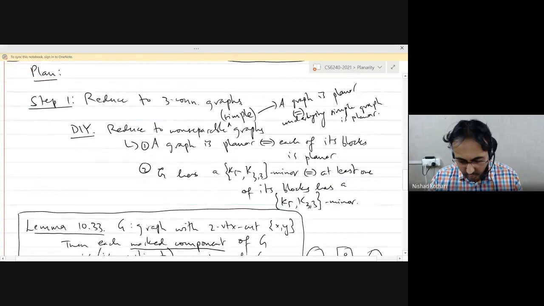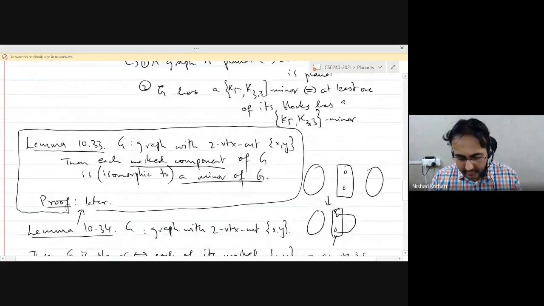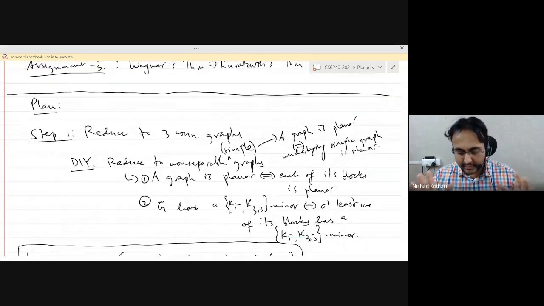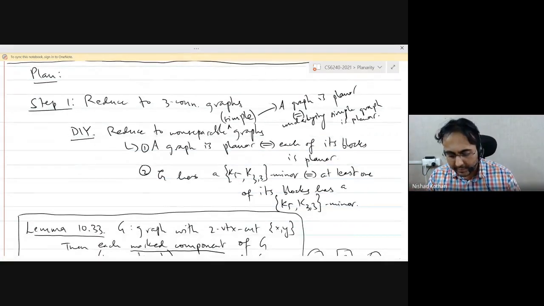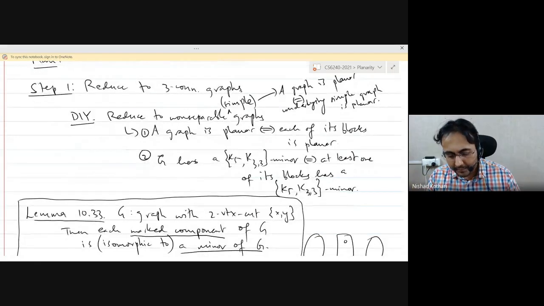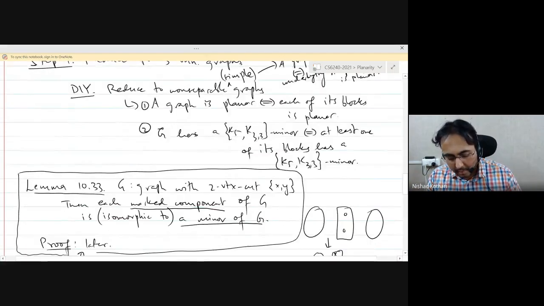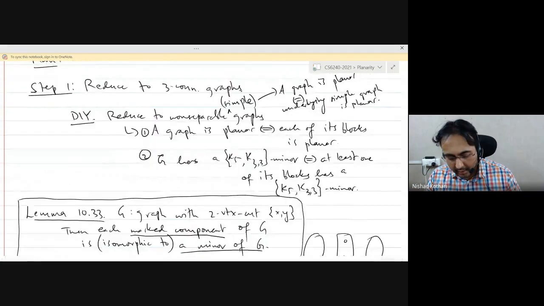All right, so we already discussed that for proving Wagner's theorem, we are first reducing the problem to 3-connected graphs, which means that if you prove it for 3-connected graphs, then you have proved it for all graphs, right? So that reduction we discussed briefly yesterday. I will discuss it again today, later. But assuming step 1, we just now need to prove Wagner's theorem for 3-connected graphs.